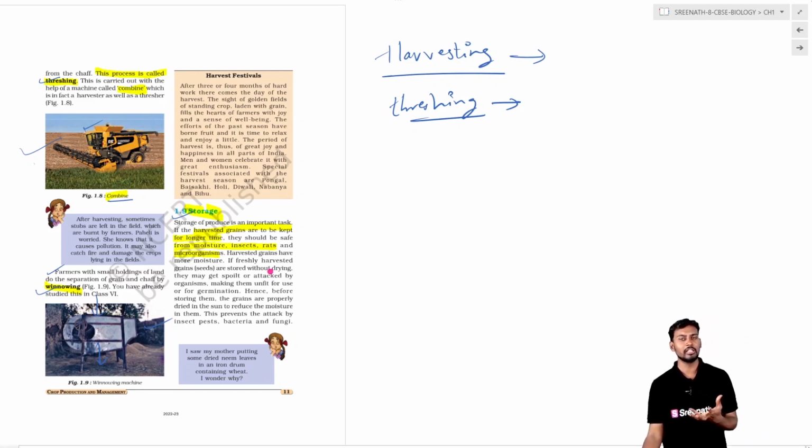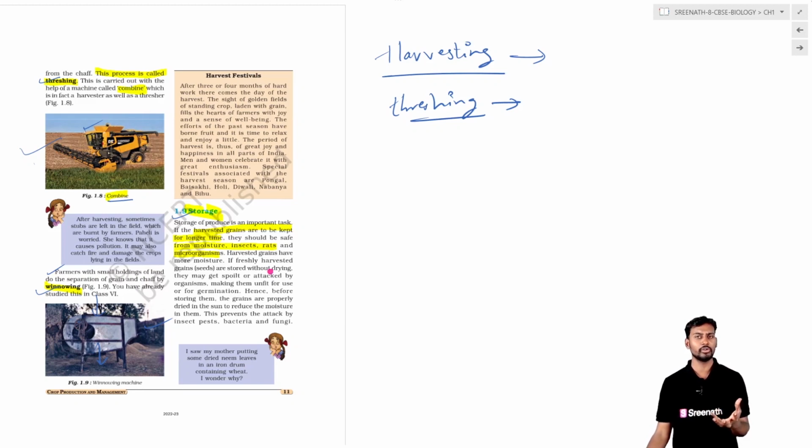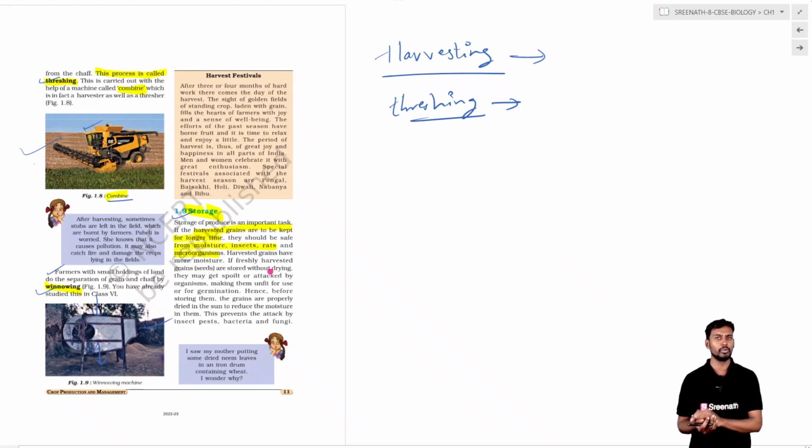Sometimes we see in the news that there is a shortage of grain storage, or a shortage of food storage. Because of this shortage, there can be a decrease in the food supply, because if food is not properly stored, it can be subjected to insects and moisture.